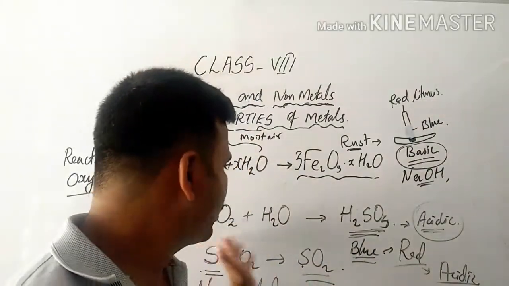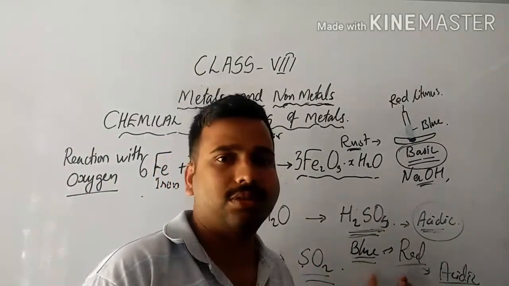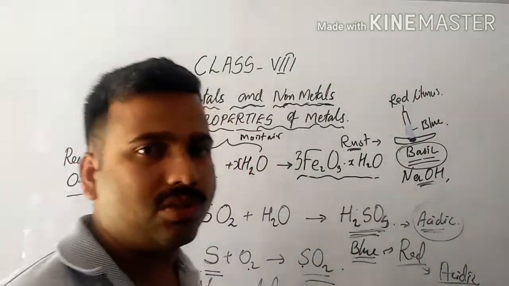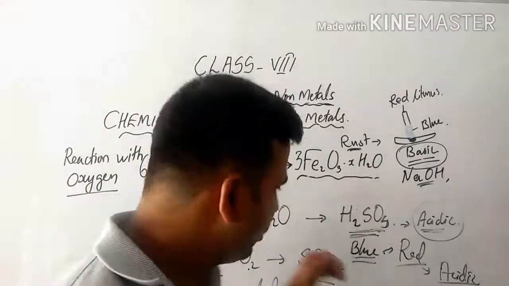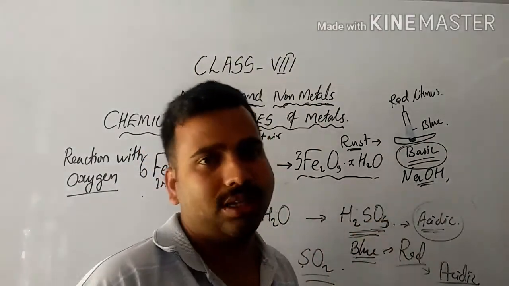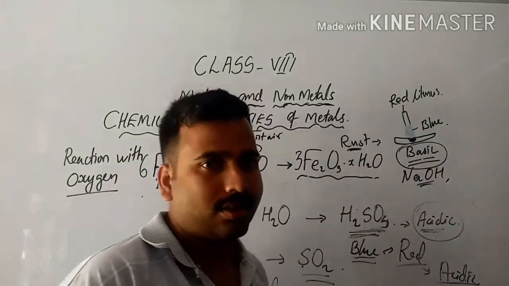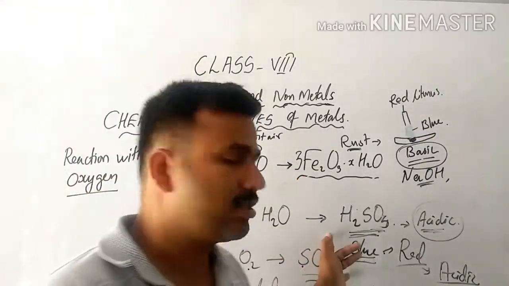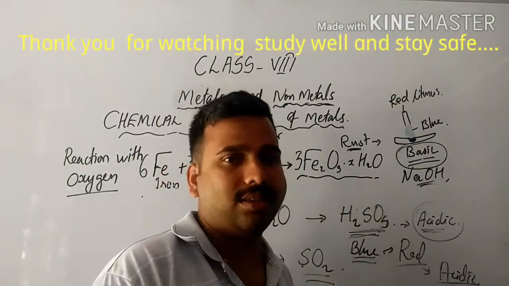Similarly, it is the case with carbon. When you burn a piece of wood, carbon combines with oxygen to produce carbon dioxide. When you mix carbon dioxide with water, it forms H2CO3, carbonic acid, which is acidic in nature. So non-metallic oxides are acidic, and metallic oxides are generally basic in nature.